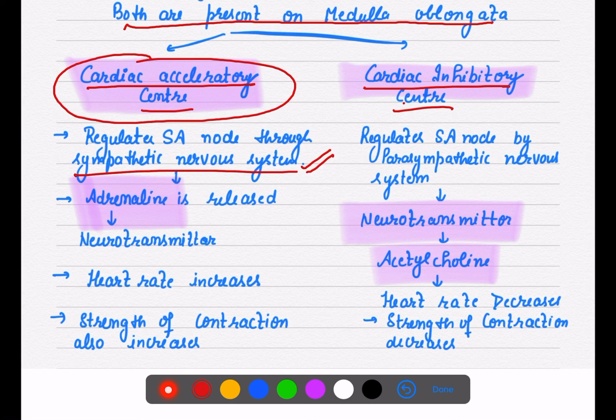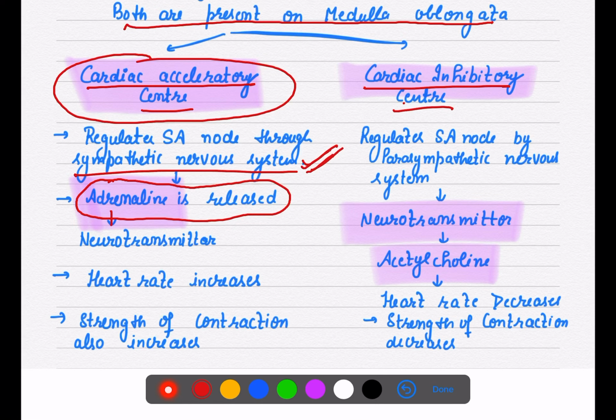When you need something from your body, that is the time your sympathetic nervous system works. In that specific condition, when you are having fear, in any emergency situation, or when you are doing exercise and need more and more energy, adrenaline is released by your sympathetic nervous system.